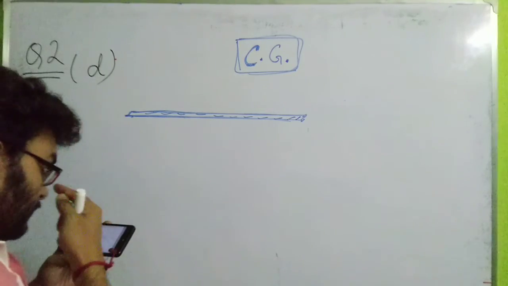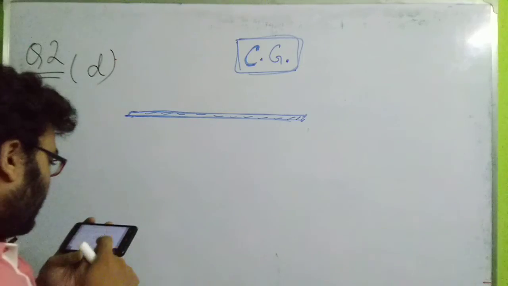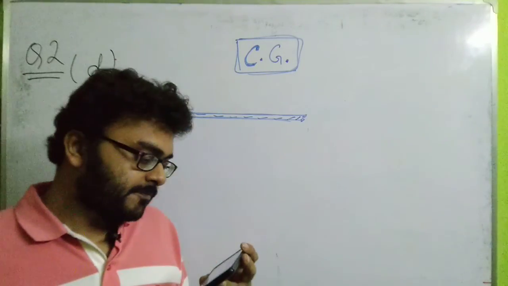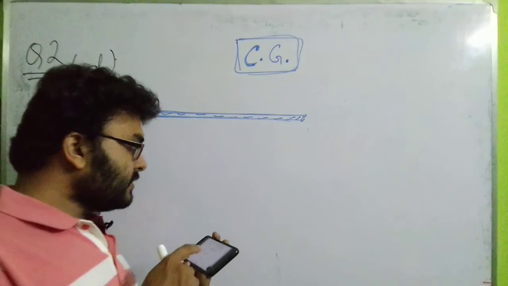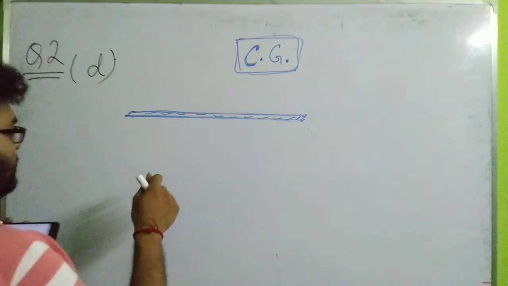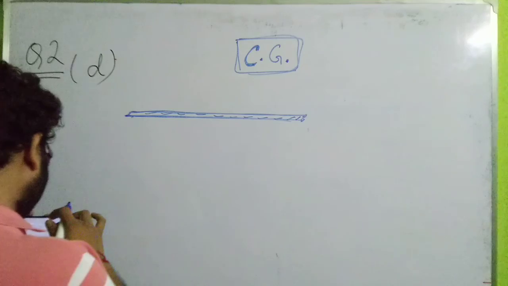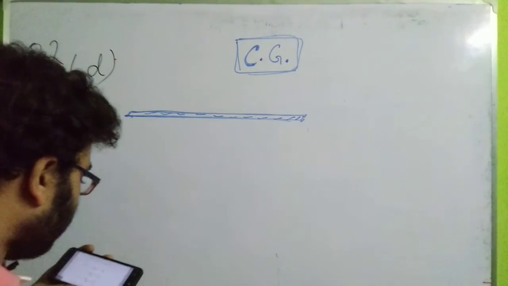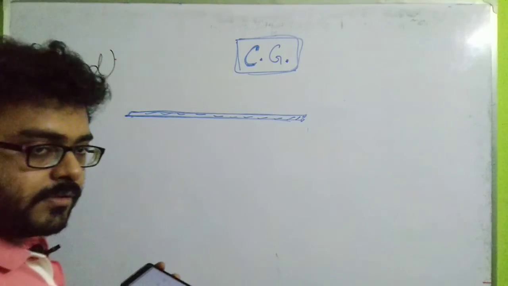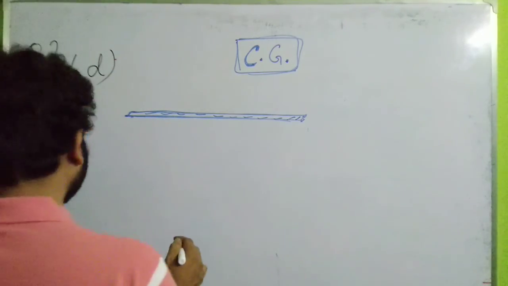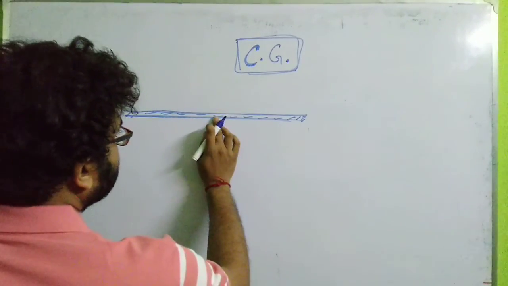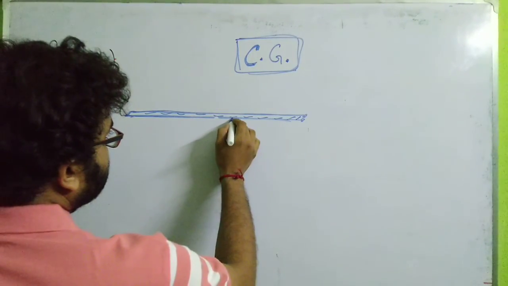Then it has been asked, which of the following diagrams will show the balanced position of the scale, isn't it? Let us consider, according to the figure, we are just drawing the figure. See, in each figure it has been given that the fulcrum is at the 60 centimeter mark. So if we consider the fulcrum, here it is the 50 centimeter mark. So just here it will be the fulcrum.